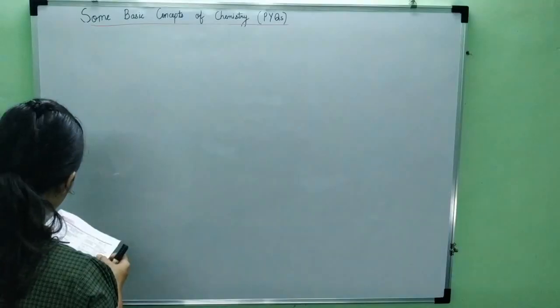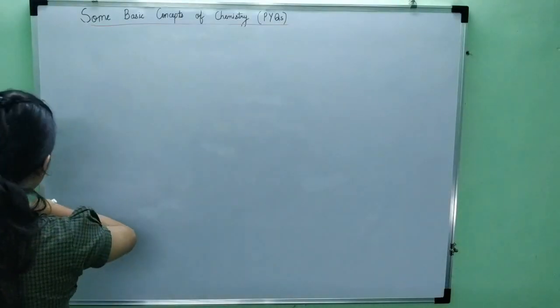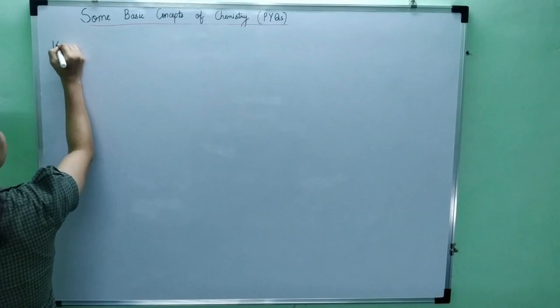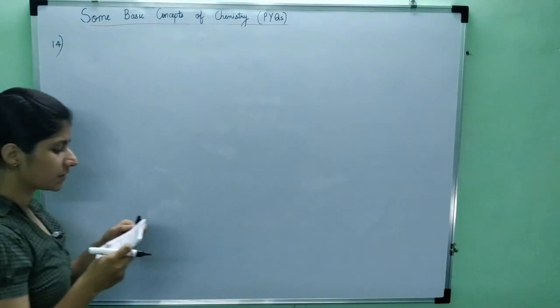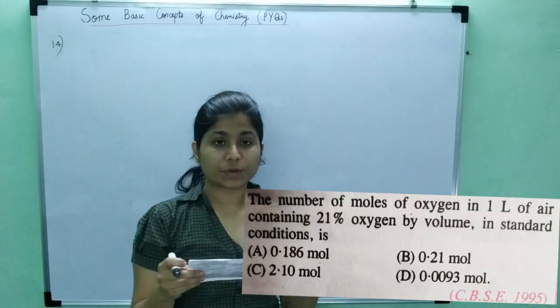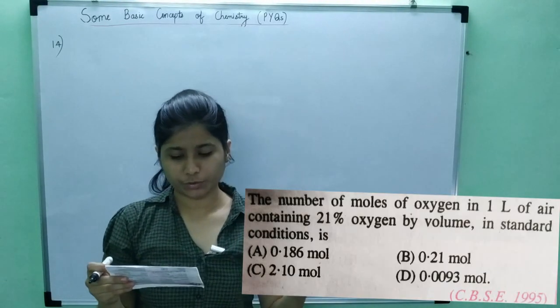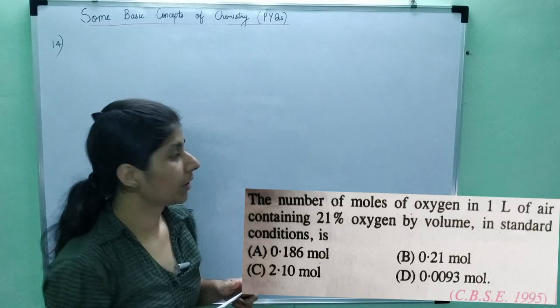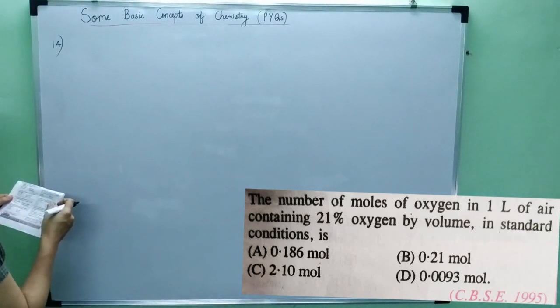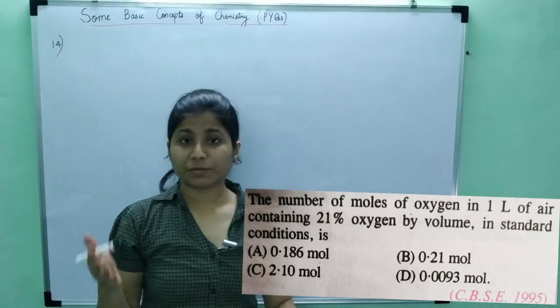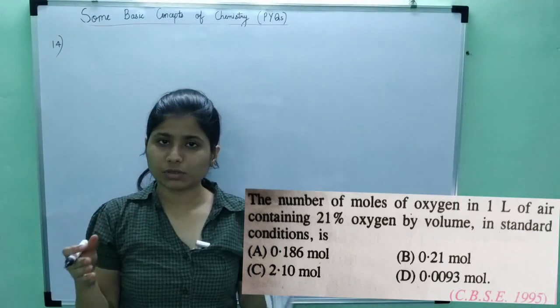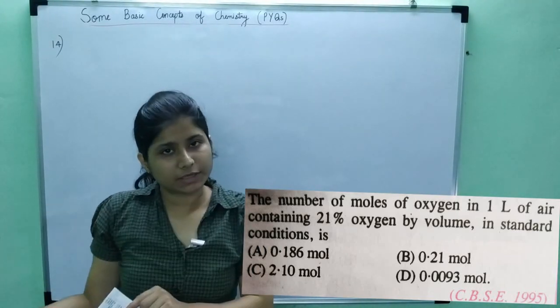So the next question is question number 14. Now the question is, the number of moles of oxygen in 1 liter of air containing 21% of oxygen by volume in standard conditions is. Now what I have to find is the relation between volume and number of moles. But before that, we know that the total 1 liter volume does not consist completely of oxygen.